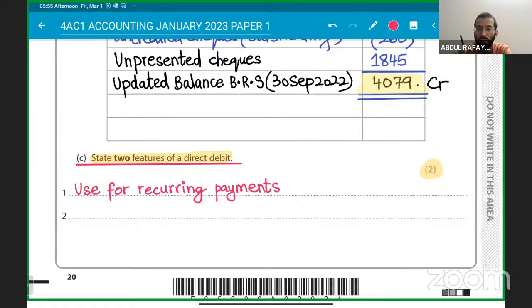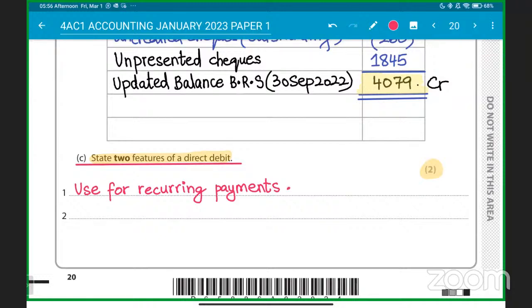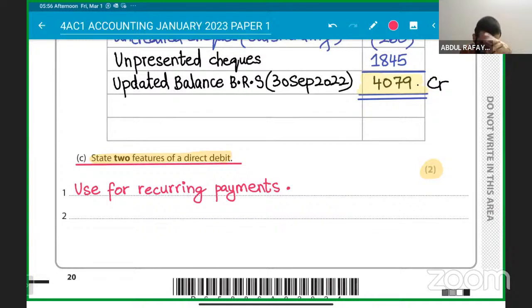For example, you have to pay wages or salaries to someone. You have to pay rent on every fifth of each month. So that is what will happen. You can use direct debit for that. Then it is possible that it is made at the request of the payee, and the amount and dates can be variable as well. So the amount and date is not fixed. The amount and date can vary.